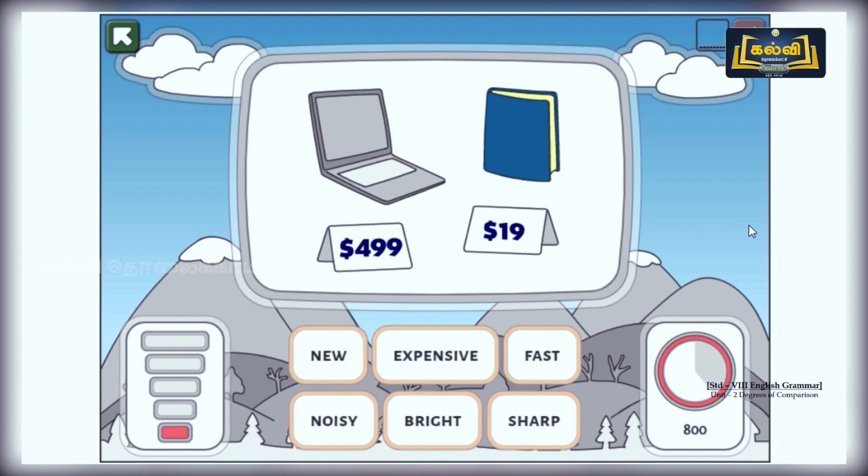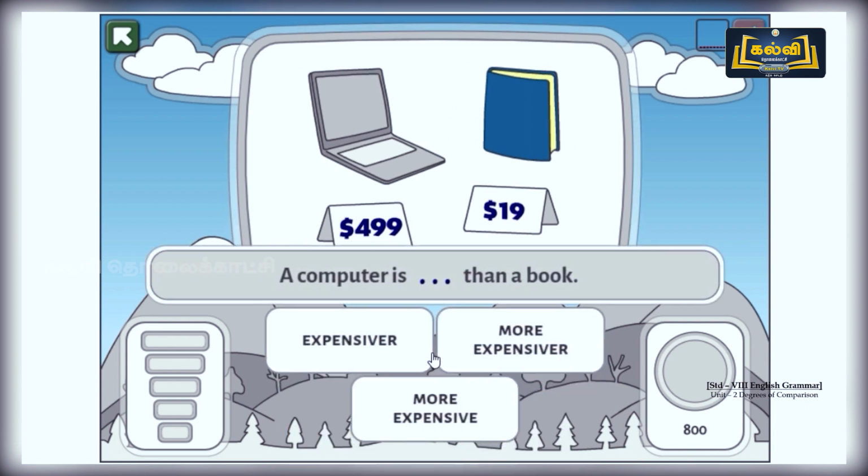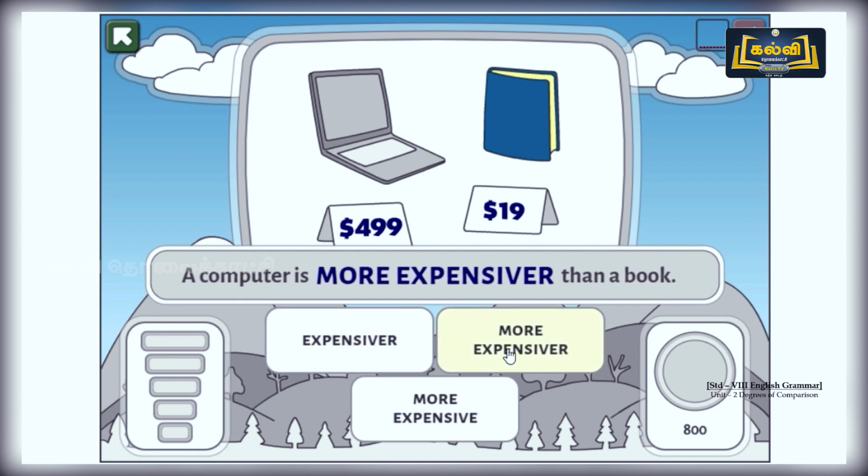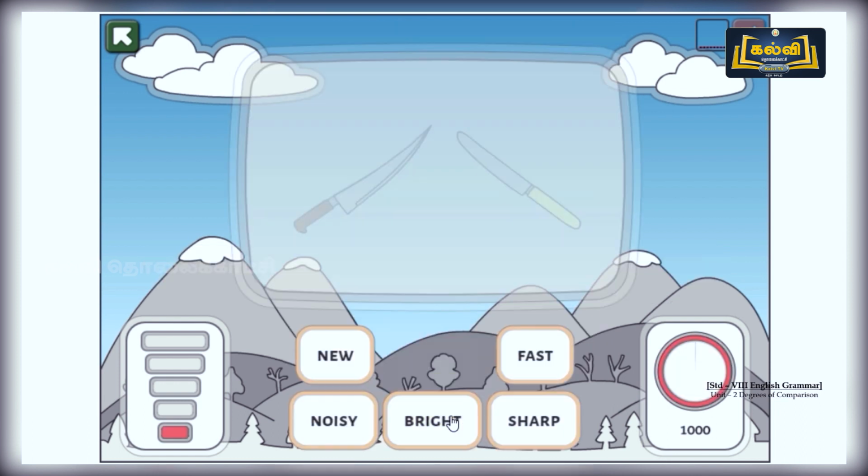See here, the laptop cost is $499. The book cost is $19. So is it new or expensive, fast? Which adjective will suit here? Yes, expensive. Let me click this. A computer is not expensiver, more expensiver; more expensive than a book is the right answer. So let's go with more expensive here. Let's check if it is right. Yes, it is the right answer.